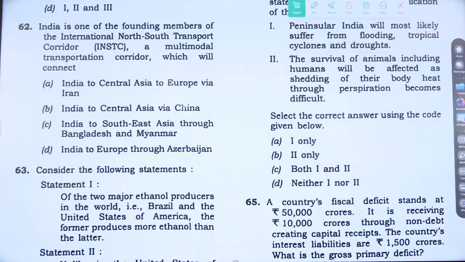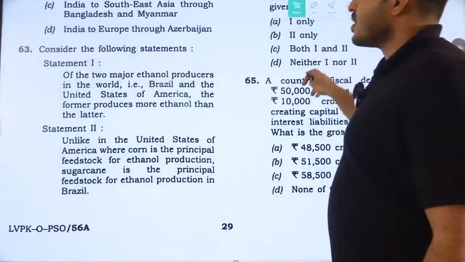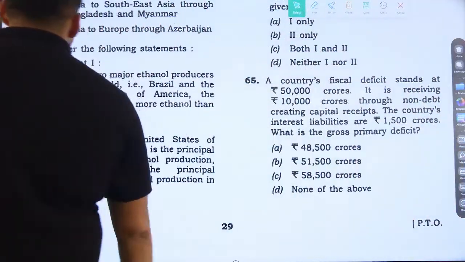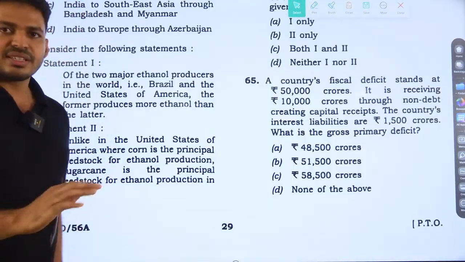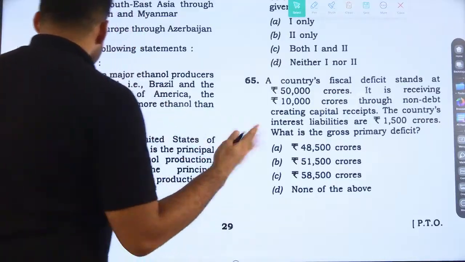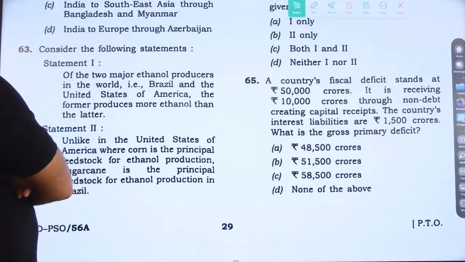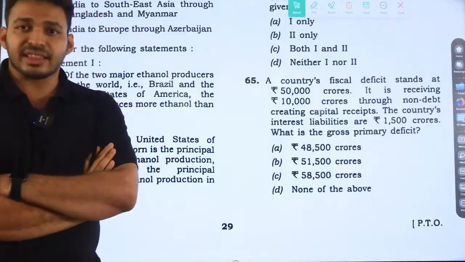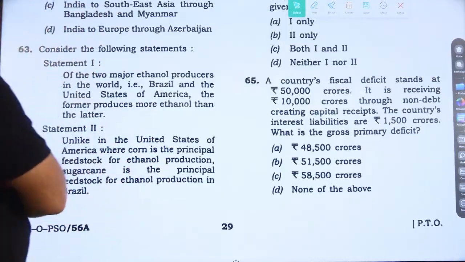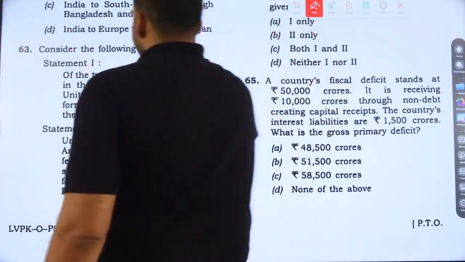Question number 63. Consider the following statements. Statement 1: of the two major ethanol producers in the world, the former produces more ethanol than the latter. It's a factual question; if you've gone through current affairs, you can answer. The two producers are Brazil and the United States of America. Brazil produces more ethanol than the latter? No, it's a wrong statement, because the United States of America is the largest producer of ethanol in the world. So this statement is wrong.